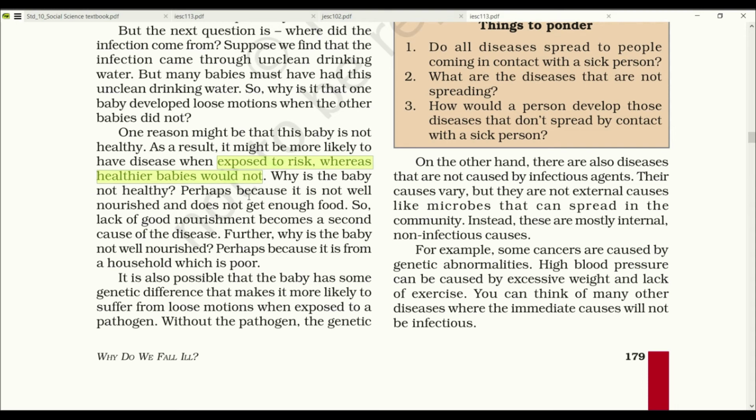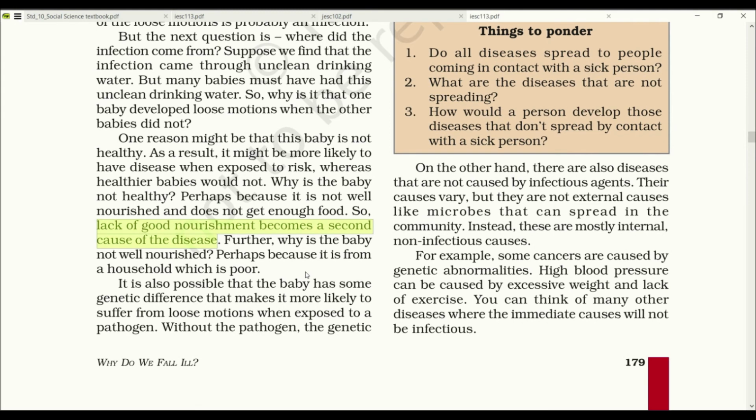Why is the baby not healthy? Perhaps because it is not well nourished and does not get enough food. So lack of good nutrition becomes a second cause of the disease. Further, why is the baby not well nourished? Perhaps it is from a household which is poor.